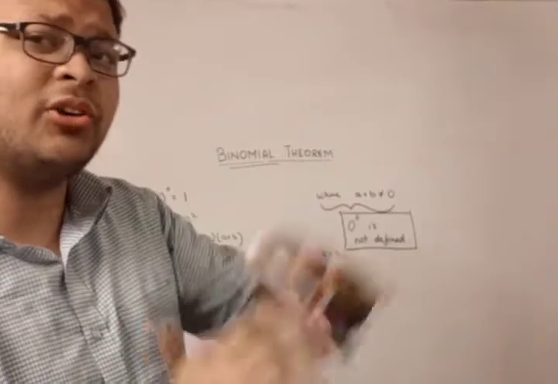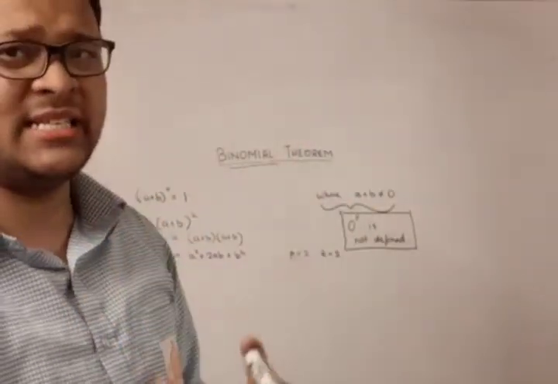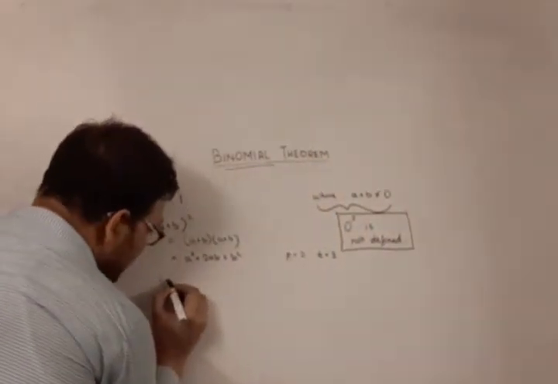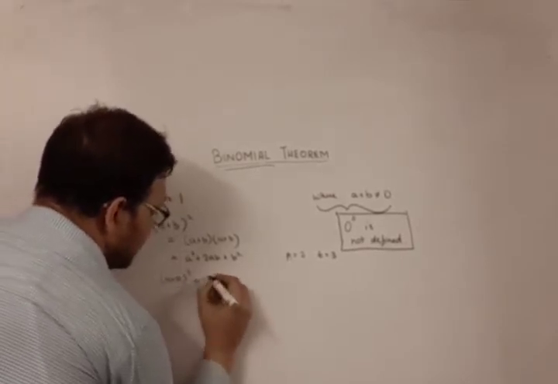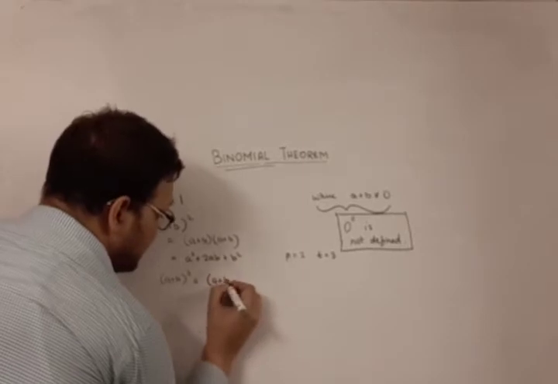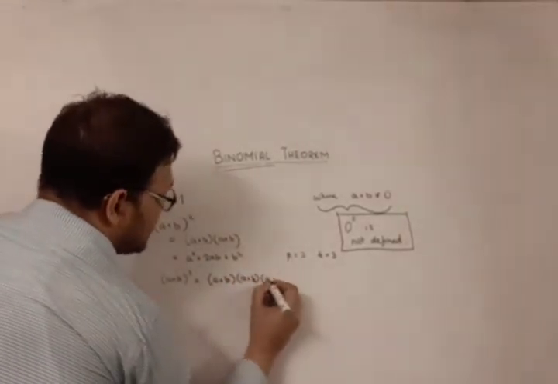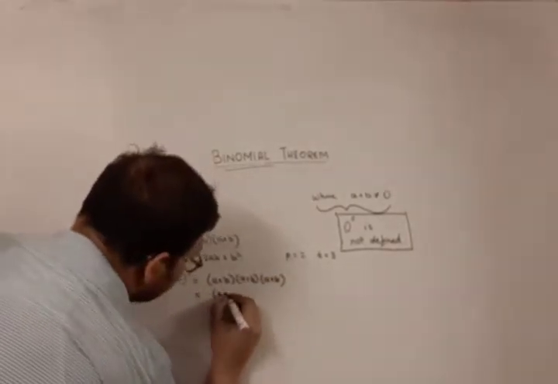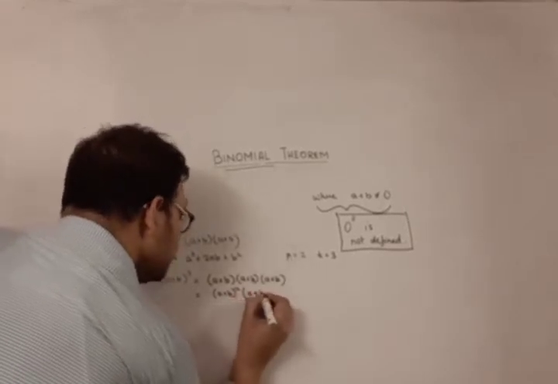Now what happens if I raise the power a bit? Let's not raise it by a very large quantity. I'll raise it just by 1. Say a plus b to the power cube. So a plus b whole cube is, as you all know, a plus b into a plus b into a plus b, which is nothing but a plus b the whole squared into a plus b.